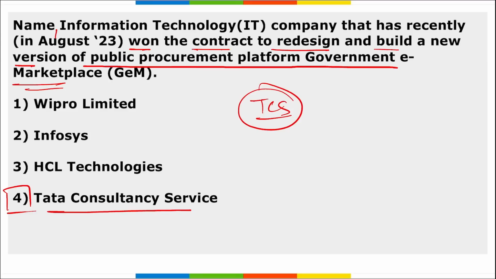Correct? This Government e-Marketplace, that is your GEM portal, is a one-stop portal to facilitate online procurement of various common use goods and services that are required by various government departments, organizations, PSUs, etc. And the GEM portal aims to enhance transparency and efficiency as well as speed in public procurement. Next.